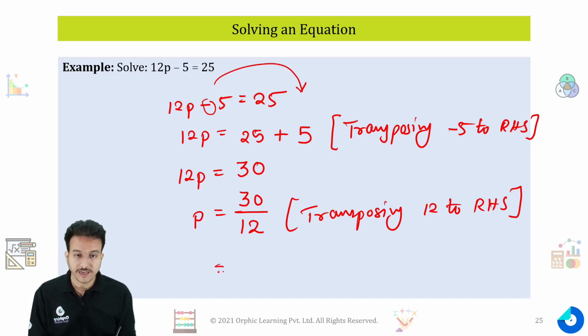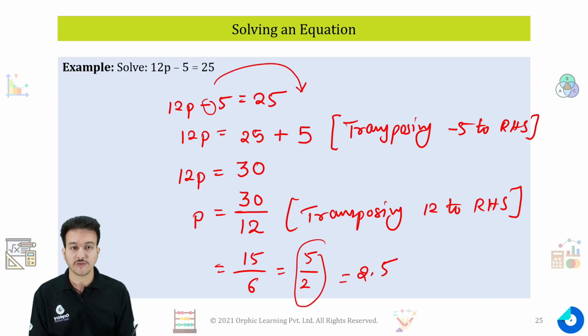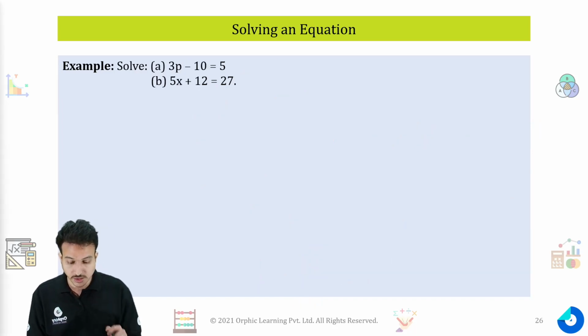Now try to write this fraction into the simplest form. It will give me the answer as, let's say, 15 by 6. Again we can divide it further. 3 2s are 6, 3 5s are 15, so my answer will be 5 by 2, or I can write it down as 2.5. So P is equal to 2.5 is the solution of this equation.